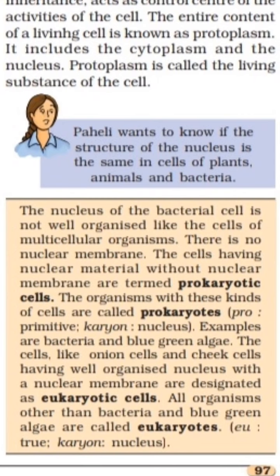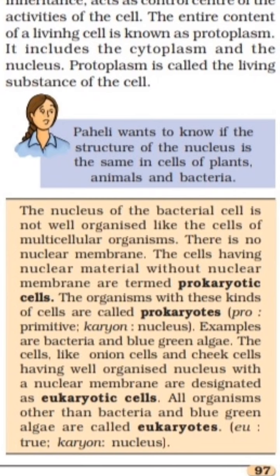Now we are aware of the plant cell and animal cell. The cells available in plants and animals are called multicellular organisms. Many cells are available in plants and animals, but bacteria are single cell organisms. The nucleus of the bacterial cell is not well organized. There is no nuclear membrane.